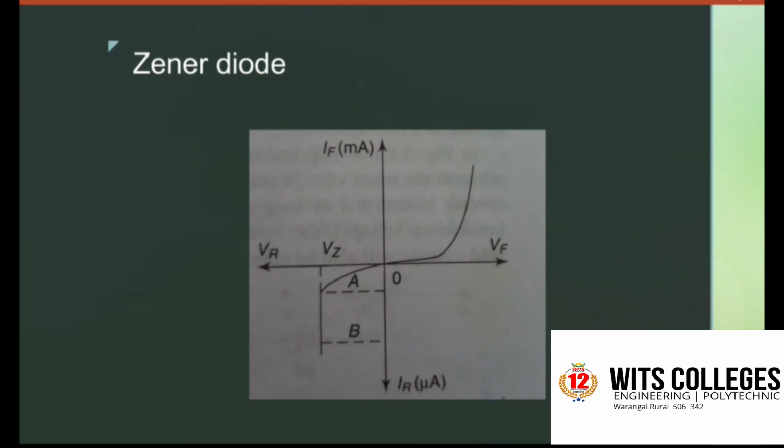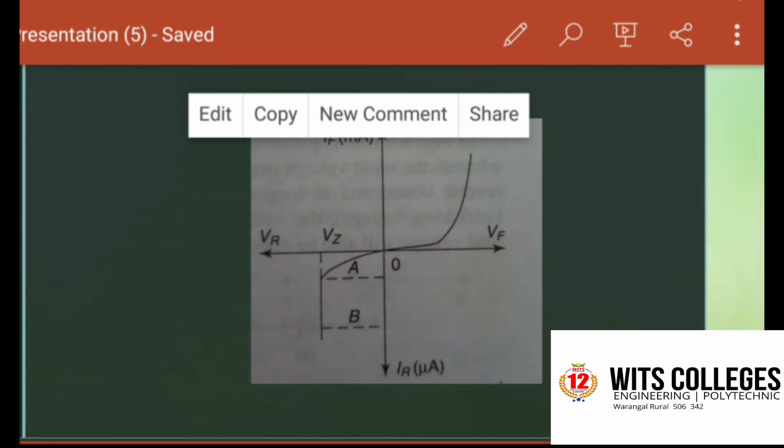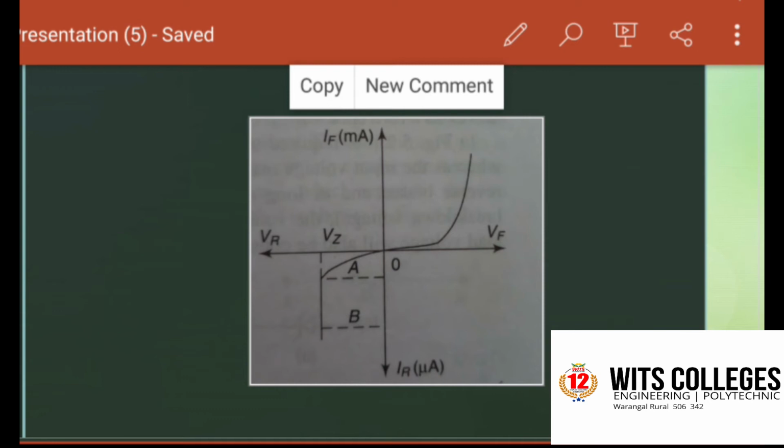Coming to the Zener diode, what is a Zener diode? A reverse biased heavily doped PN junction diode is known as a Zener diode. When the reverse voltage reaches the breakdown voltage in a normal PN junction diode, the current through the junction and the power dissipated at the junction will be high. Such an operation is destructive, and the diode will get damaged.